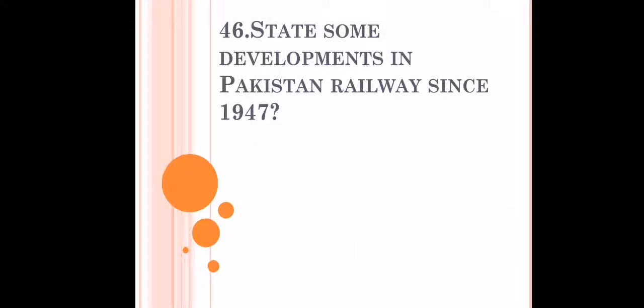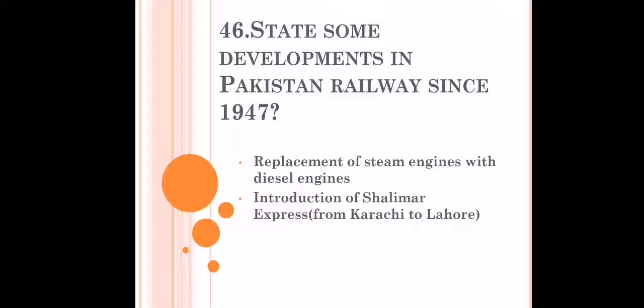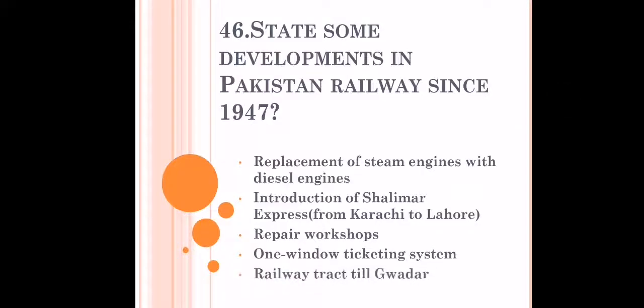The next question is state some developments in Pakistan Railways since 1947. The first advancement is the replacement of steam engines with diesel engines, and then the introduction of Shalimar Express that connects Lahore and Karachi. Then we now have more repair shops. The ticketing system is digital and one window, and the railway track to Gwadar is improved.